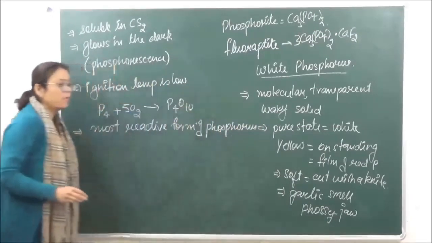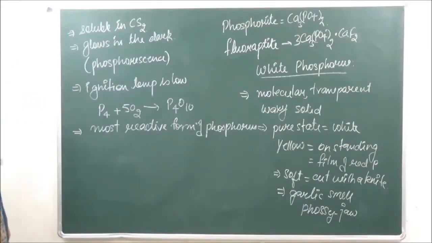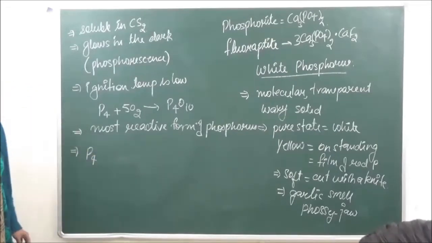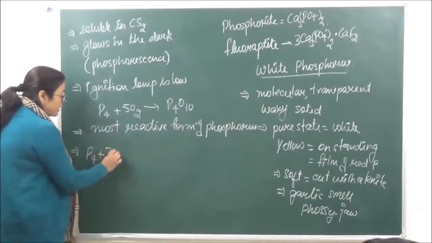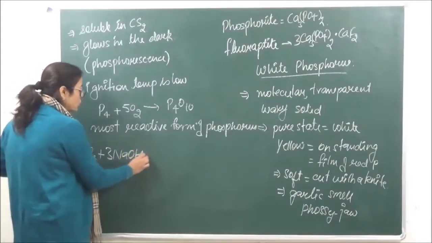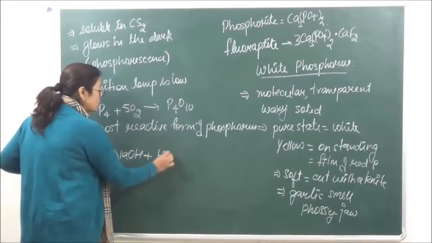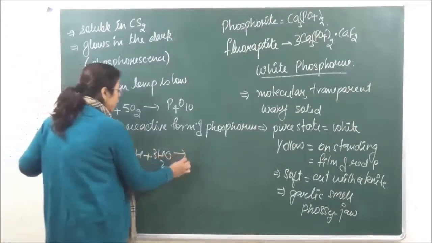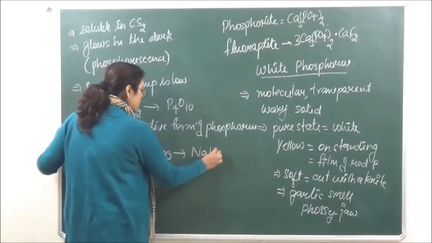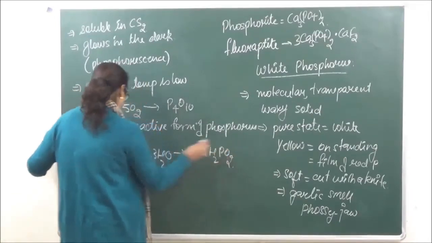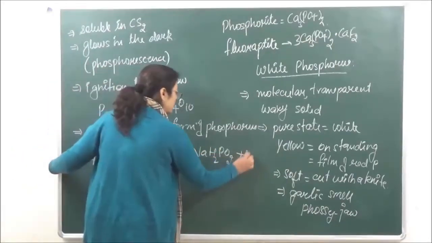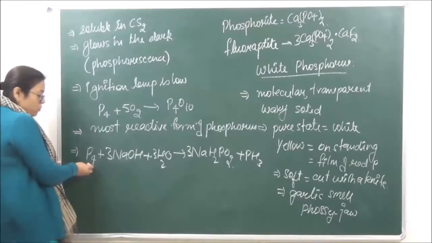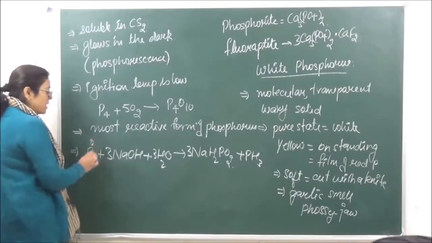It is going to be the most reactive form of phosphorus. It undergoes a disproportionation reaction. Disproportionation reactions वो reactions होती हैं in which one reactant undergoes both oxidation and reduction. तो alkalis के साथ जब हम इसको react करते हैं, it is going to give us NaH2PO2 plus PH3. Over here, if you're looking at the oxidation state of phosphorus, it is 0.